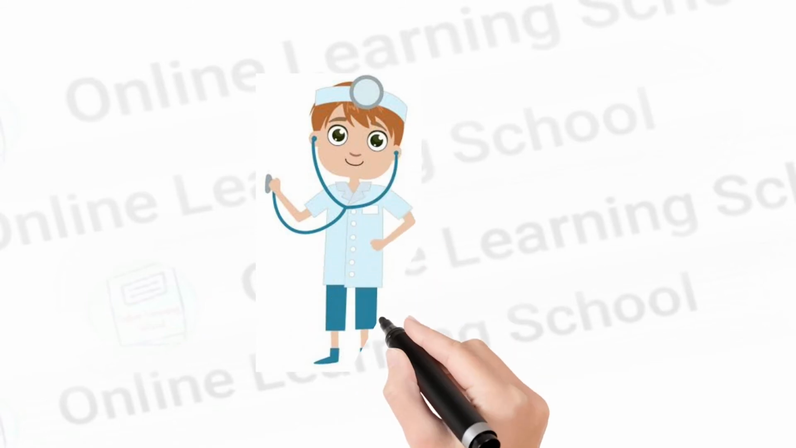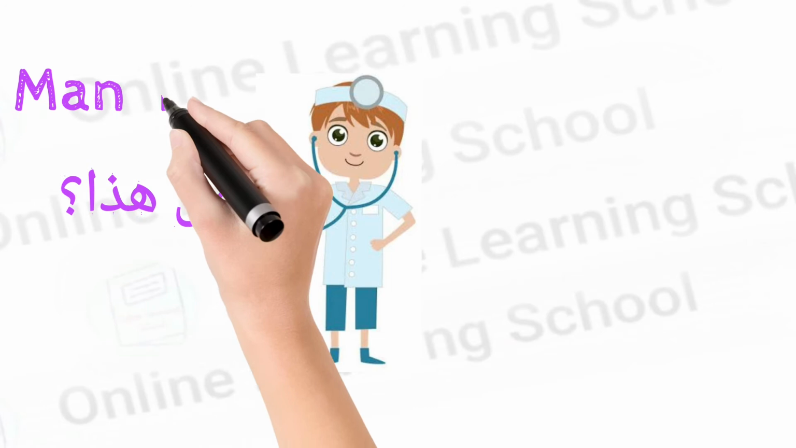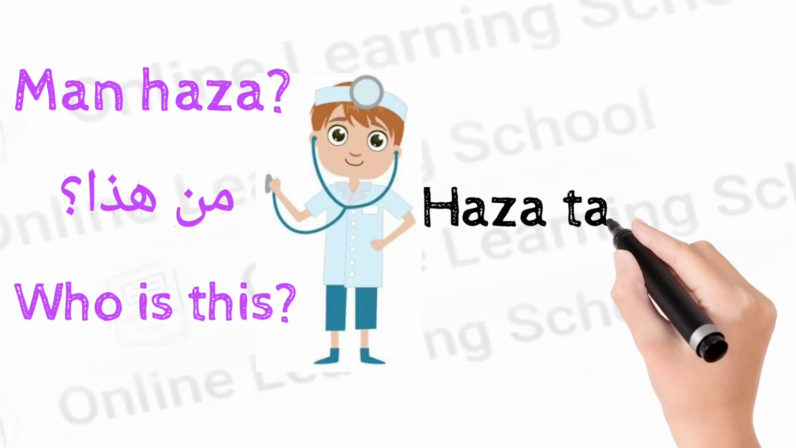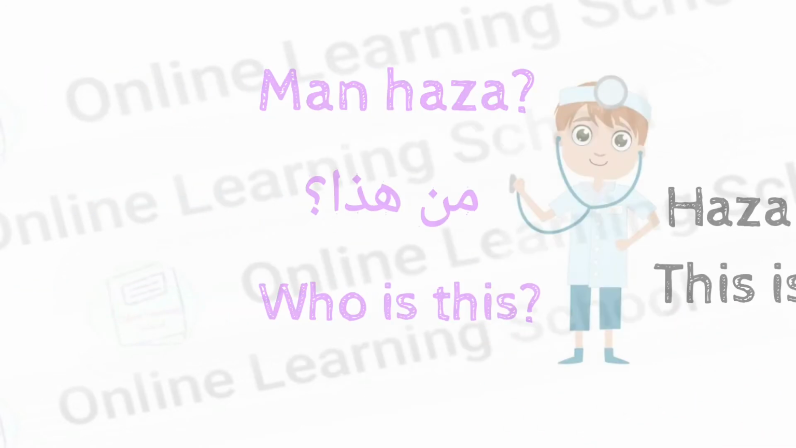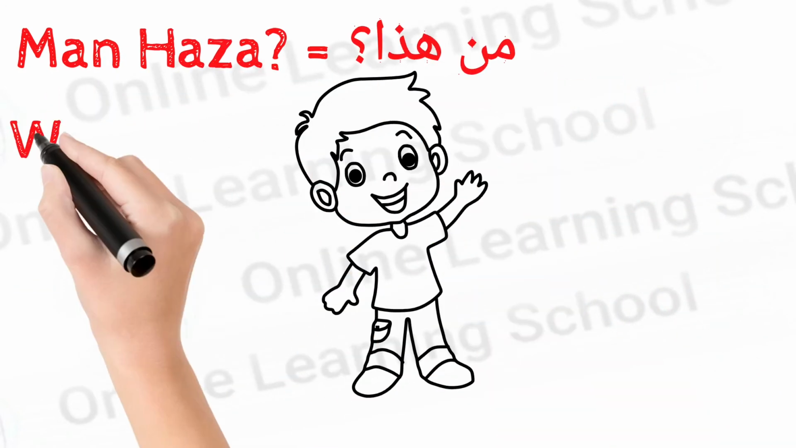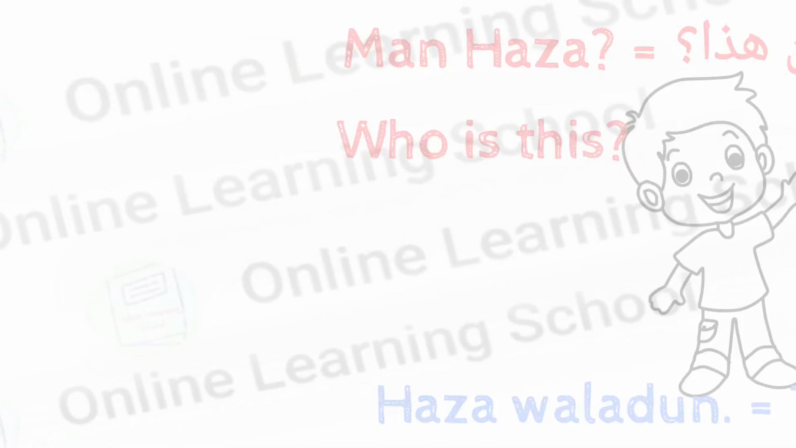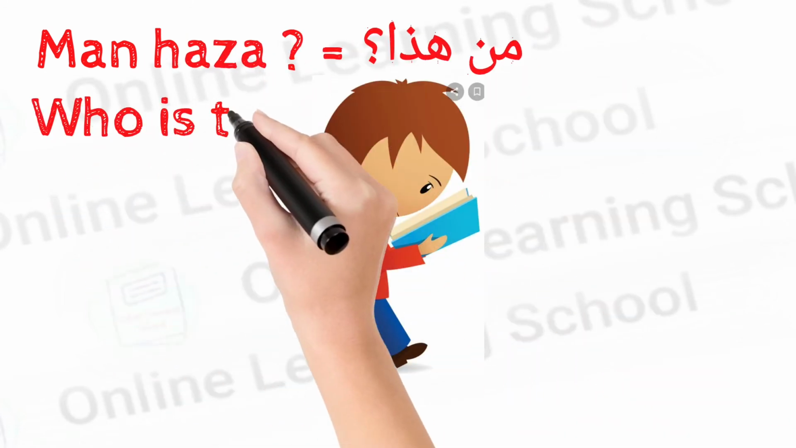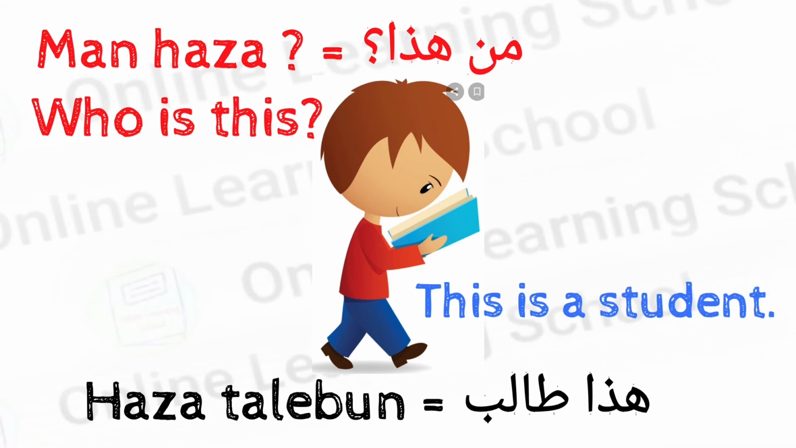Okay, now come to the class. Let me give you some examples about man haza, who is this. Okay, man haza, who is this? Haza tabibun, this is a doctor. Man haza, who is this? Haza waladun, this is a boy. Man haza, who is this? Haza talibun, this is a student.